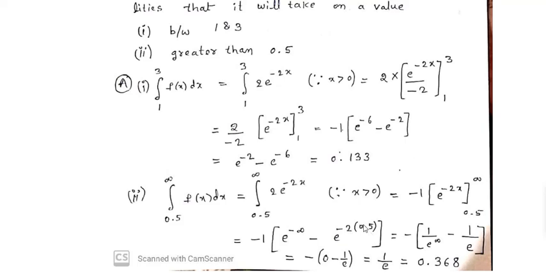Therefore, minus 1. e power of minus 1 means 1 by e. 1 by e power of infinity, or e power of minus infinity, its value is always 0. Therefore, minus of 0 minus 1 by e. Minus into minus gives plus 1 by e, and its value is 0.368.